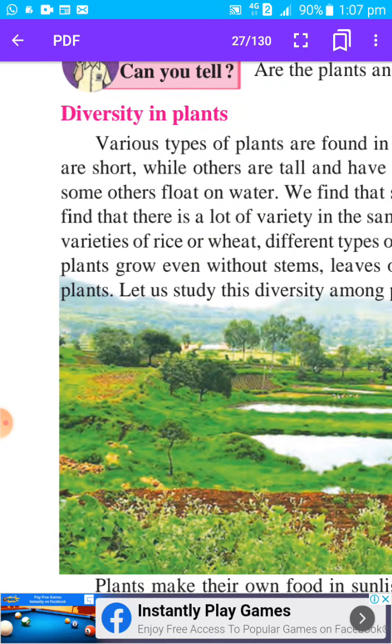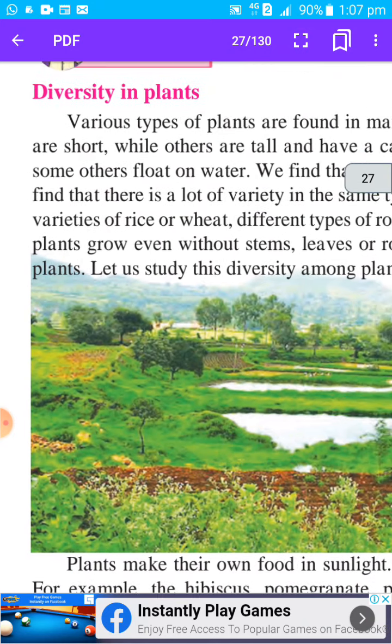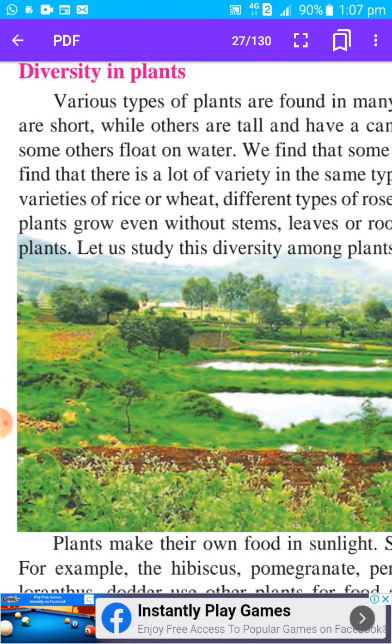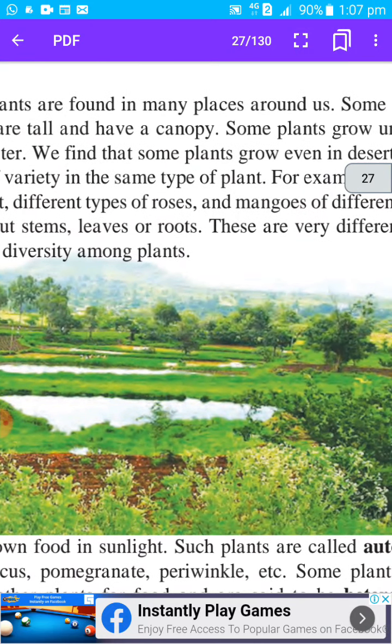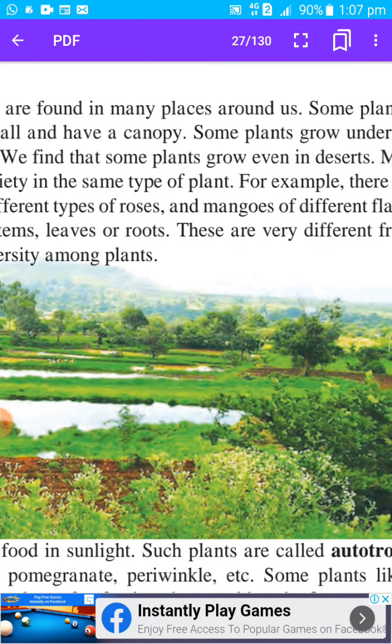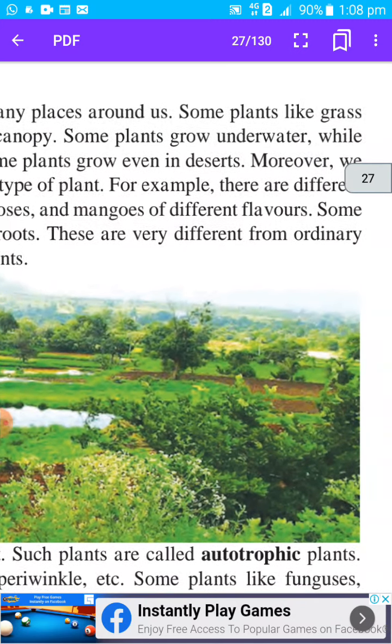First of all, we have to study diversity, which means variety. Different plants are there, so we have to study these different types of plants. Various types of plants are found in many places around us. You must have seen many types of plants in our surroundings also. For example, turmeric is there, the ashoka plant is there, grass is there, roses. So many types of plants are there around our house and around our school.